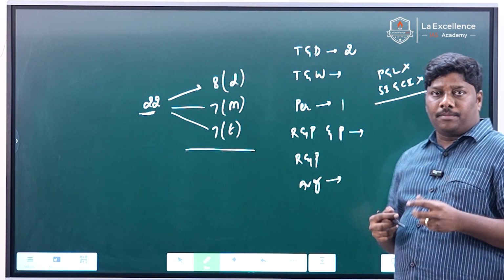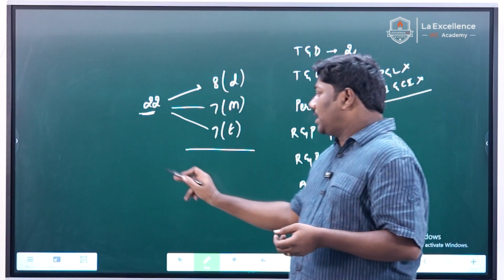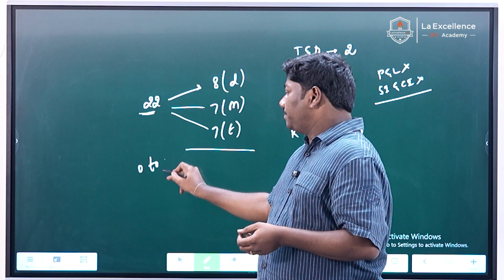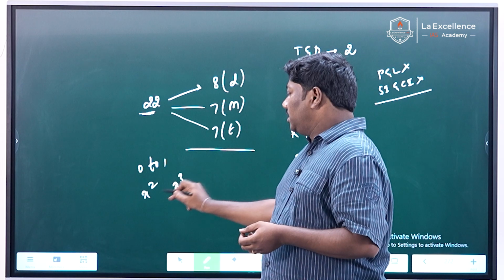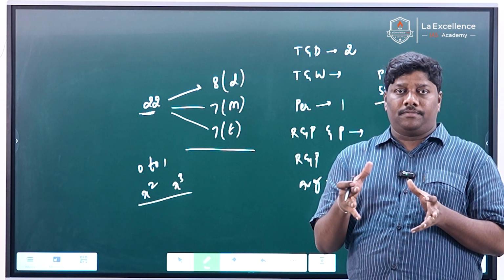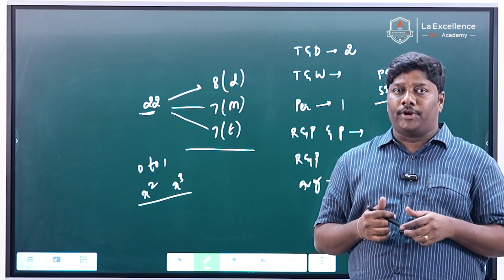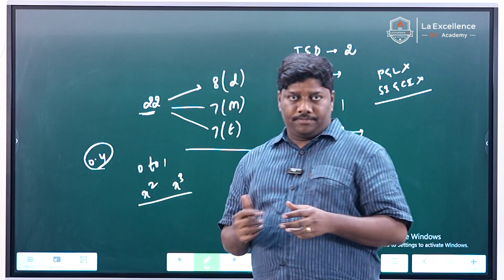There is one question from algebra, with a bit of use of properties of numbers. It asks if a number is between 0 and 1, whether x, x square, or x cube is greater. Usually you think it is x cube, but for numbers between 0 and 1, like 1 by 2, 1 by 3, or 0.1, 0.2, if you take 0.4, you get your answer, okay?